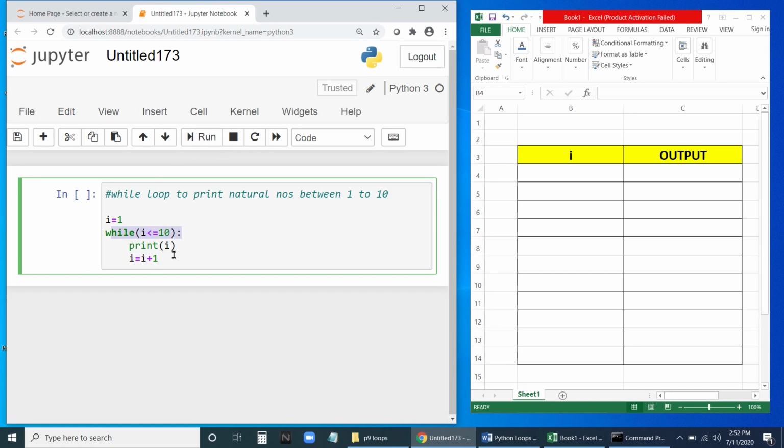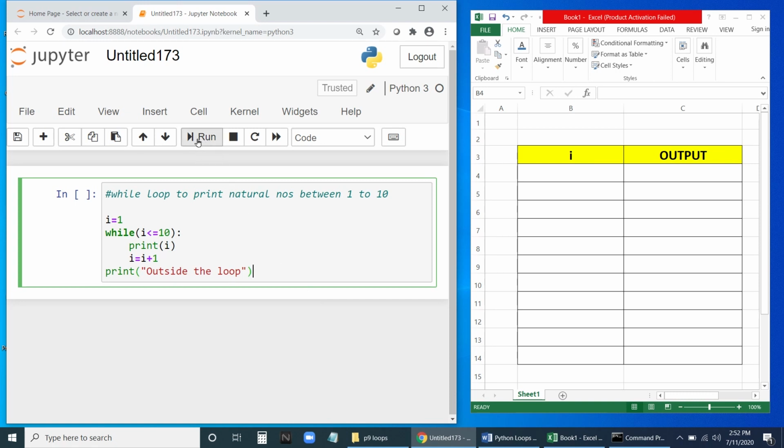So let us, at the end, write a print statement that is not in the loop. Okay, let me write here print "outside the loop". So let us run this one and check what will happen.